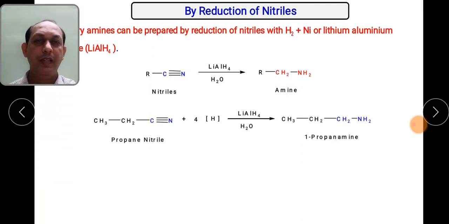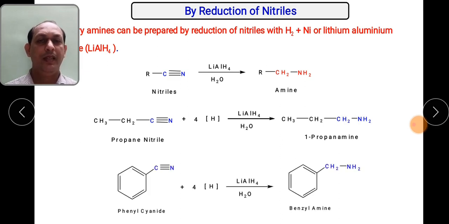Then the example. This is propane nitrile containing 1, 2, 3 carbons. Then in presence of hydrogen, by using lithium aluminum hydride, it is converted into 1-propanamine. Again 3 carbons, 1, 2, 3. So CN is again converted, just like our earlier example, into CH2NH2. So this is a very good method by which we can prepare primary amines specifically.